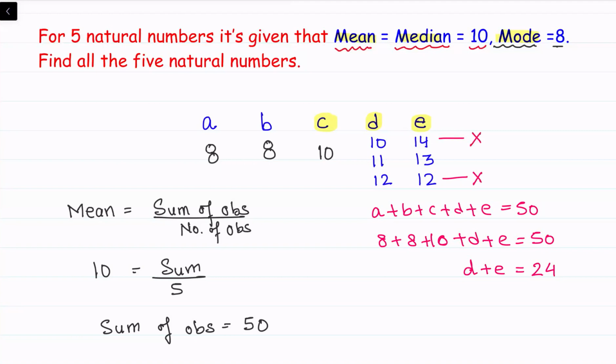So our answer is, the values of those 5 numbers are 8, 8, 10, 11 and 13. So this was an interesting question. I hope the solution is clear to you.